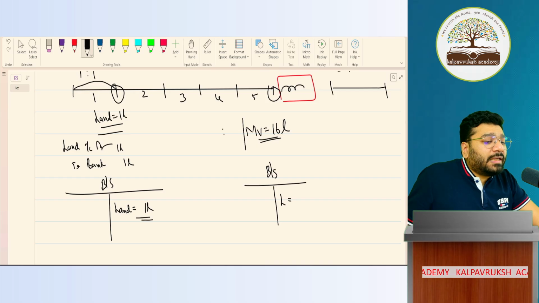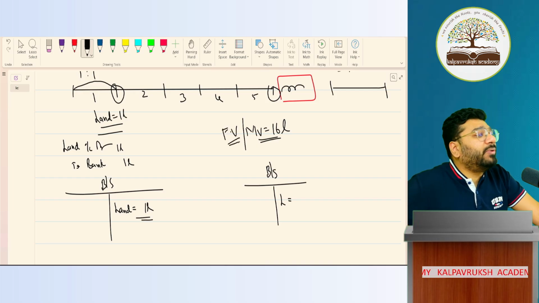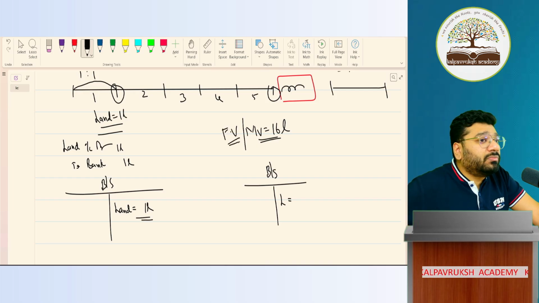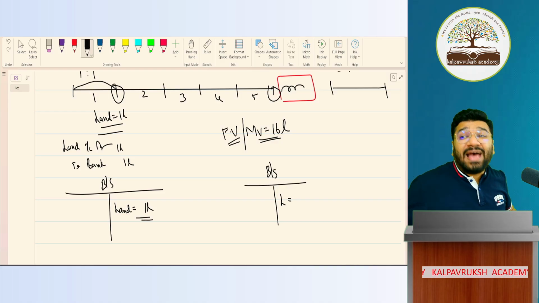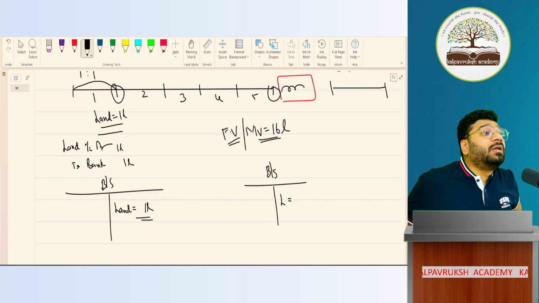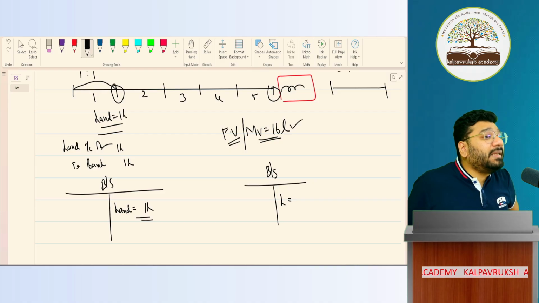Market value is also called fair value. FV stands for fair value. Same FV, when I come to the share capital topic, I'll say face value. Got it, not got it? So which FV, where are we using? Be clear with it. Here I'm telling you the fair value of the land. What is fair value? The market price of the land, which means if I go and sell this land in the market today, how much will I get? 16 lakh rupees. Got it, not got it?